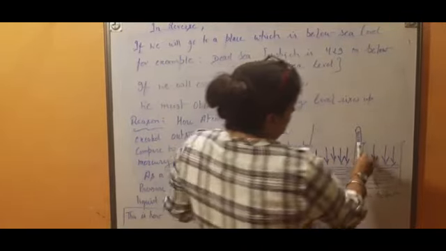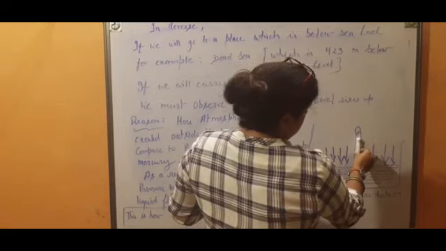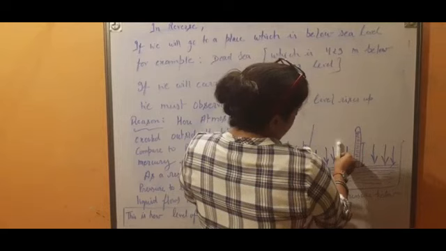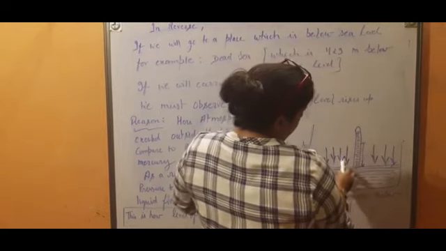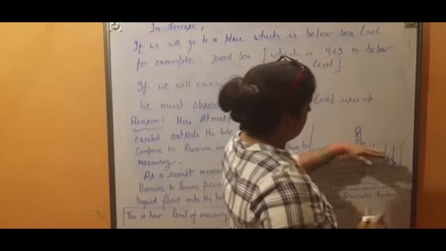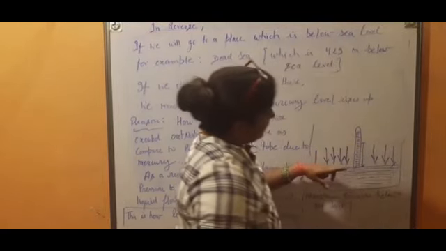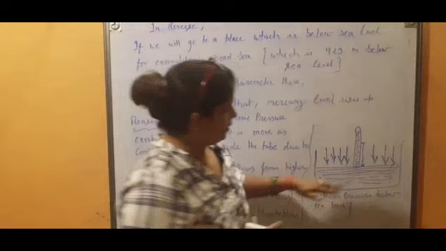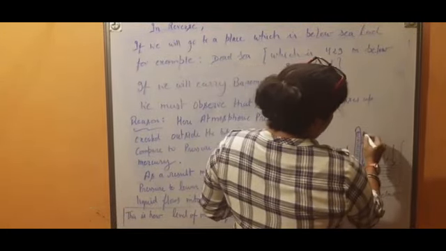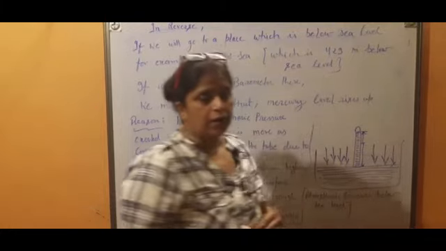Here the pressure inside is less and the atmospheric pressure outside is more. To keep them equal, the liquid moves into the tube so that the pressure will be equal. That's why at places below sea level, the atmospheric pressure rises up. It depends upon the place, at what height